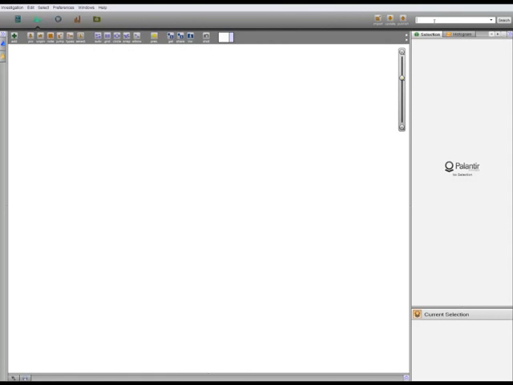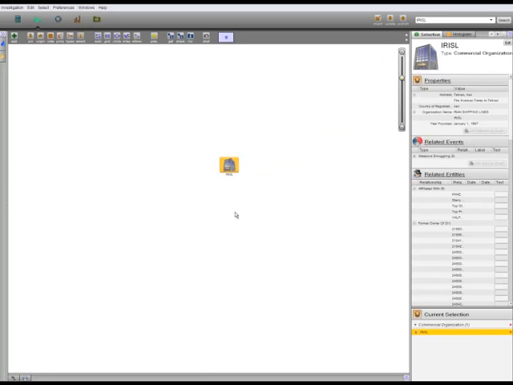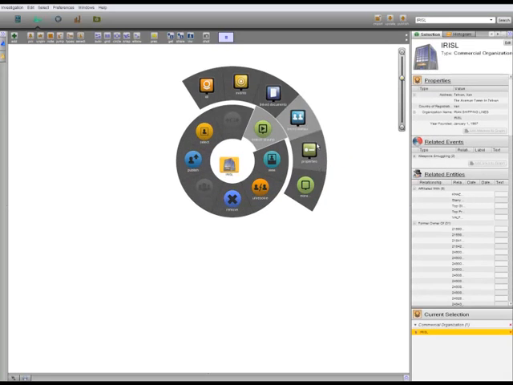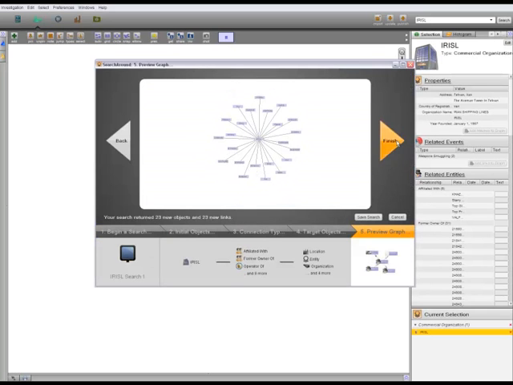With this database in place, we'll begin our investigation by doing a quick search for IRISL and dragging it onto the graph. Next, we'll begin building out the structure by doing a preloaded search around for all of the people and companies linked to IRISL.